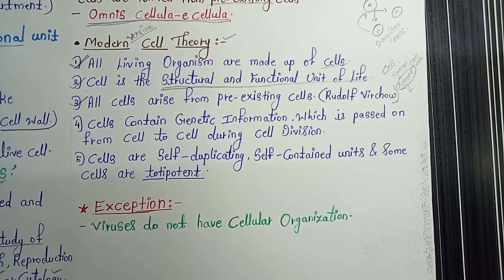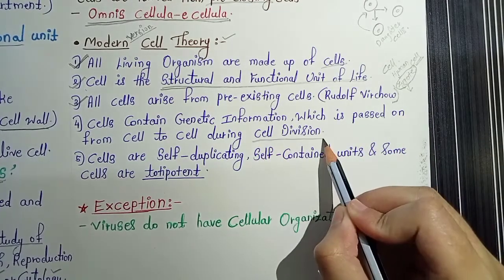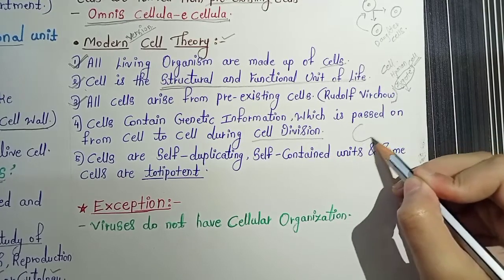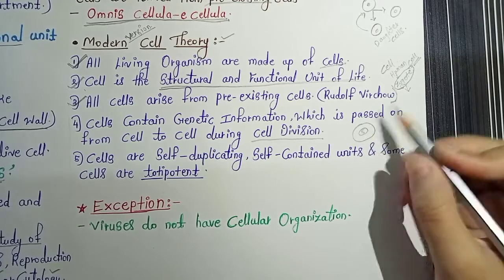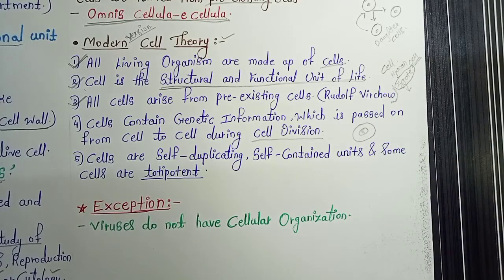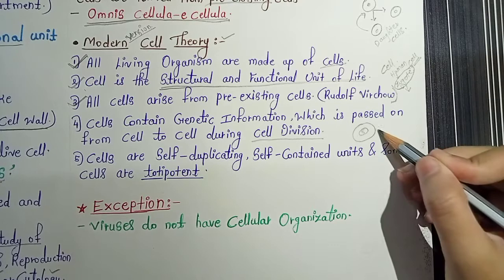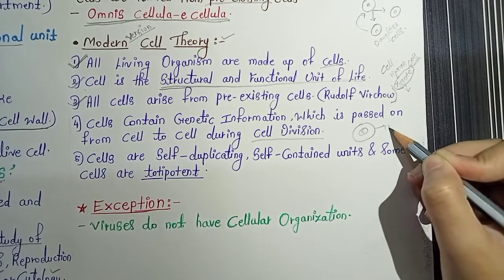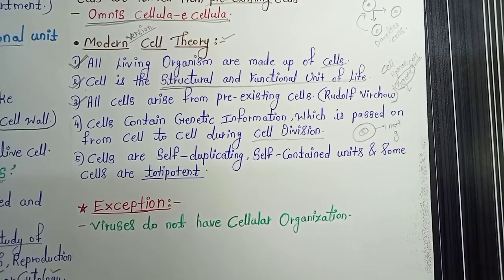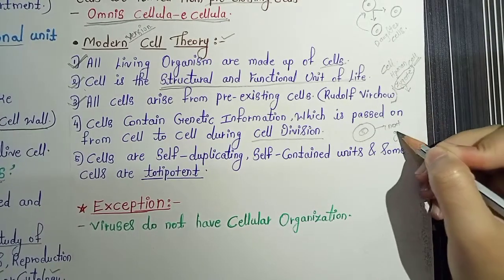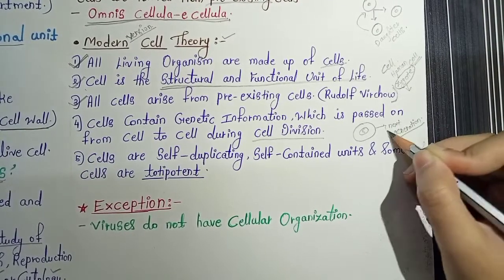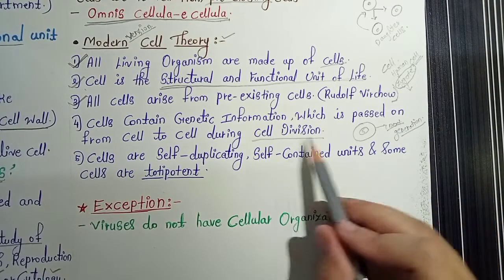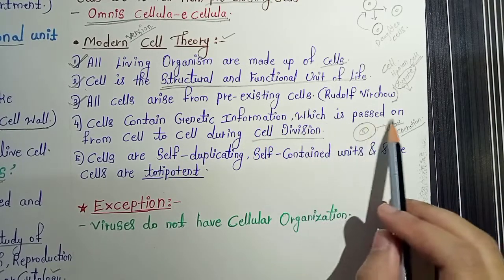Then, cells contain genetic information which is passed on from cell to cell during cell division. We all know that the cell contains DNA. So this is the cell, which in the center has a nucleus where it contains DNA. This is the genetic information generally present in the cell, which passes to the next generation. So this is the point of cell division, that cells contain genetic information which is passed on from cell to cell.